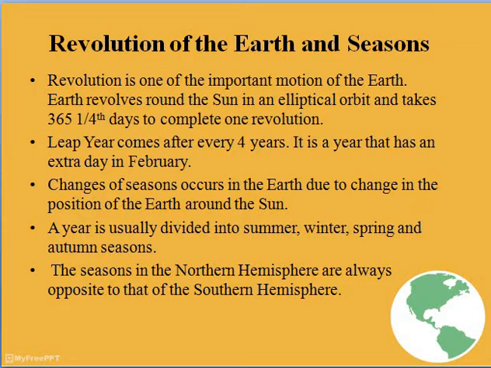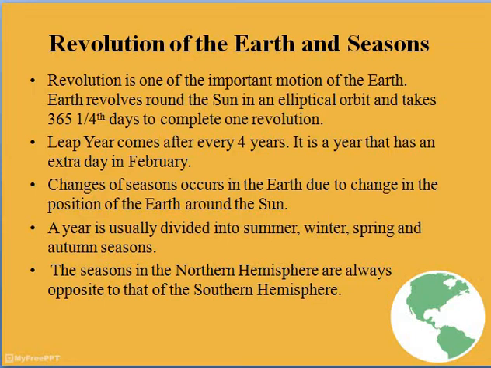As I have already told, due to the revolution of the earth, we experience various types of seasons. So what are the main seasons we experience? Number one is summer, next is winter, third is spring, and fourth is autumn.